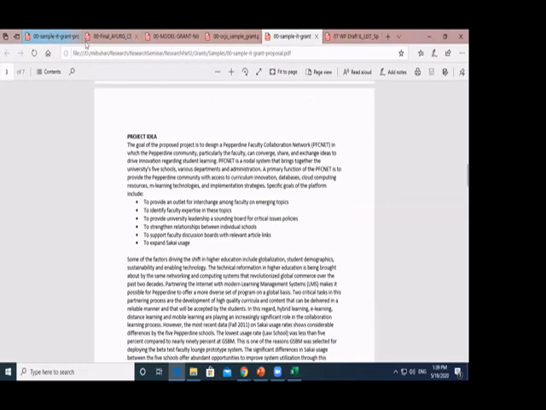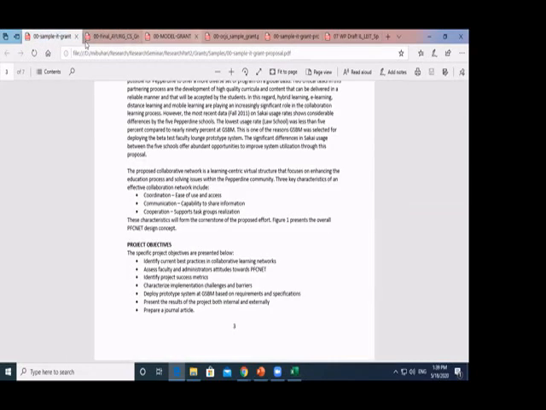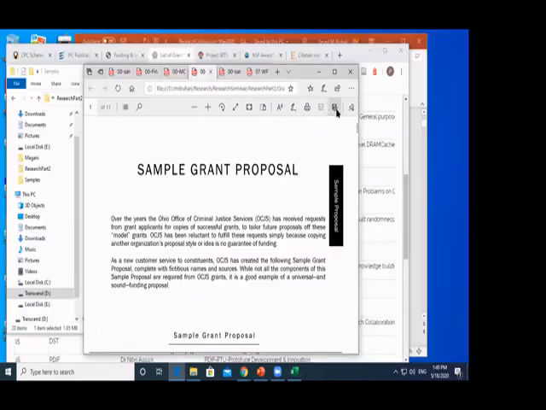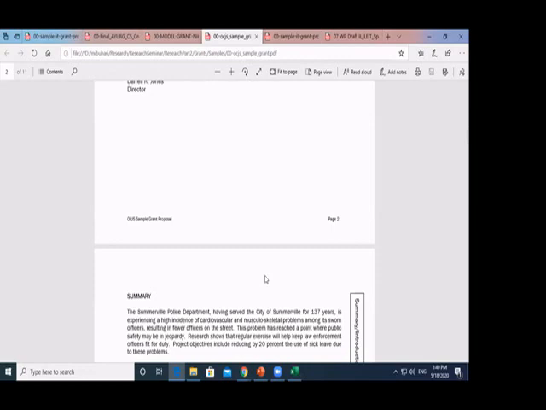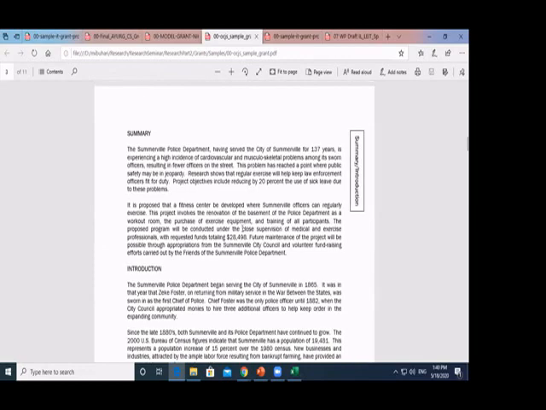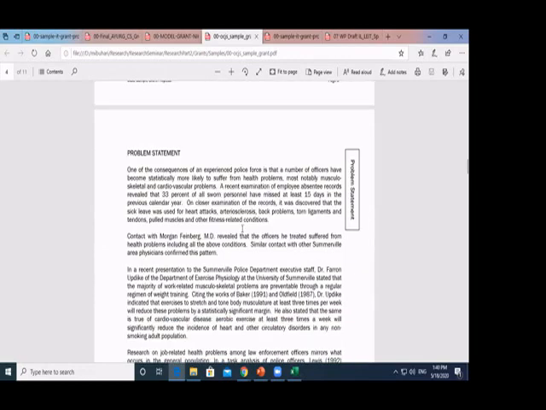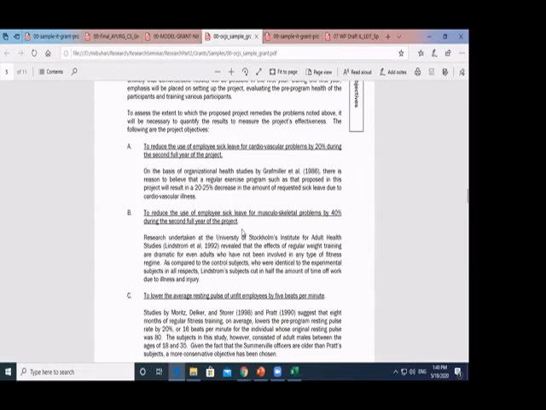So I've shown you some examples today. We can look at some of these examples. If you want me to go through them, we can look at this. Here is another example. If you go in here, it talks about the summary and the introduction, then the problem statement and so on. Whatever we have discussed before is mentioned.